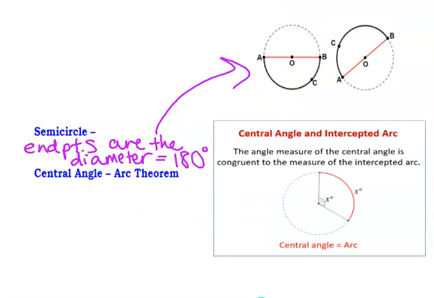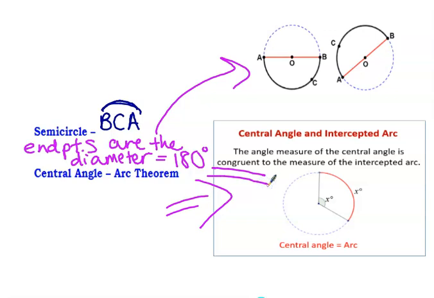All right, now let's go to semicircle. If I wanted to say semicircle, I could say BCA. So BCA would be a semicircle. Now the central angle theorem: the angle measure of the central angle is congruent to the measure of the intercepted arc. Intercepted is the part right here that goes with the central angle. So this and this are the exact same. An angle opening up that big is going to have the same measurement as the arc.